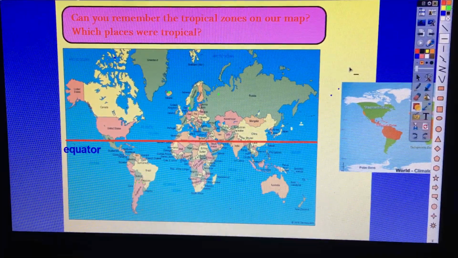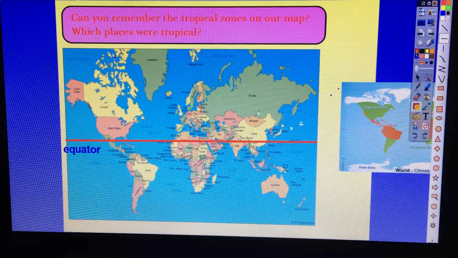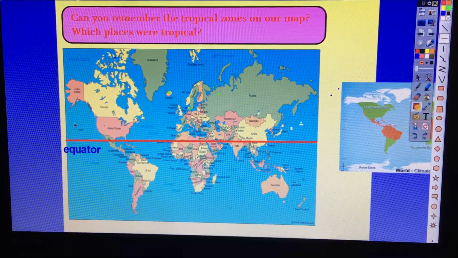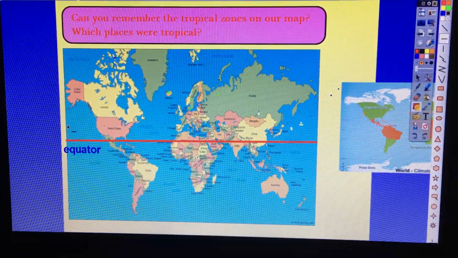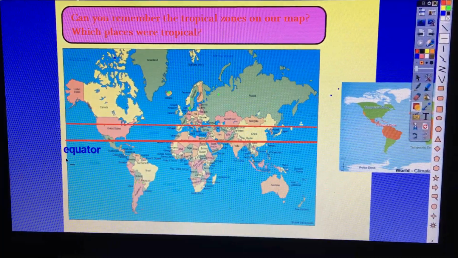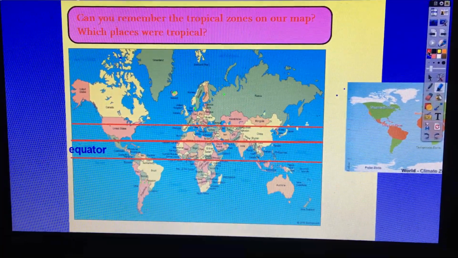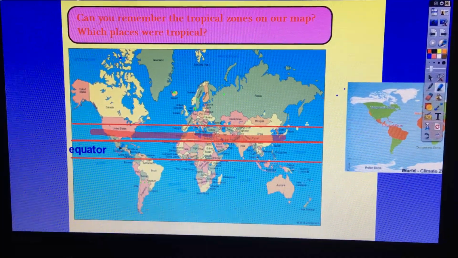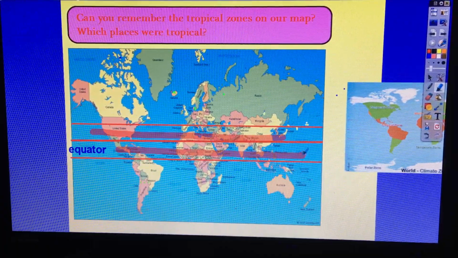Where are the tropical zones? Remember we coloured in the map. So we're doing the tropical zones today. Where are they found? And I'm going to put them in red too. That's right, they are found closest to the equator, so I'm going to put them on here. Around here. And here. So anywhere in between these two red lines, so along here and along here, are in the tropical zone. So they're going to have a very hot and very wet climate.